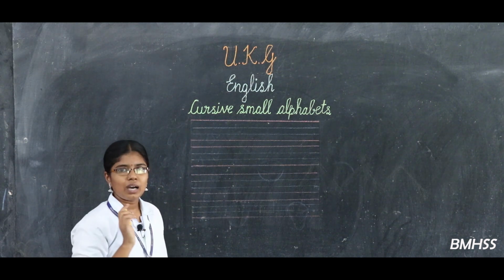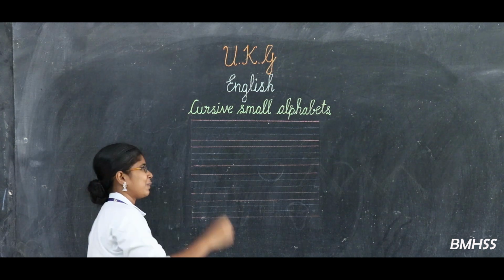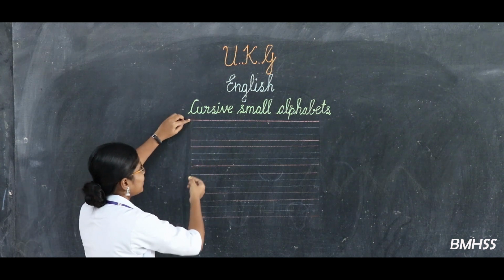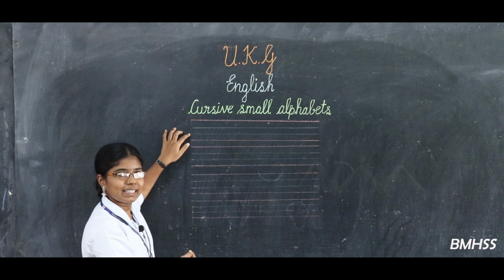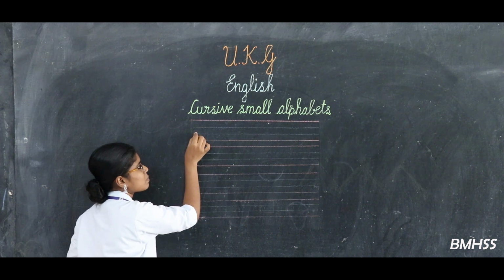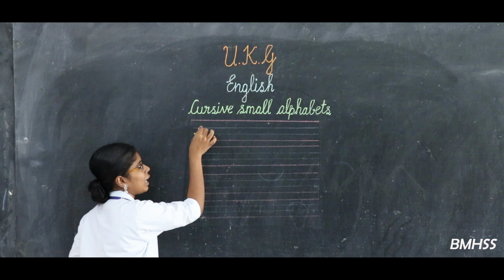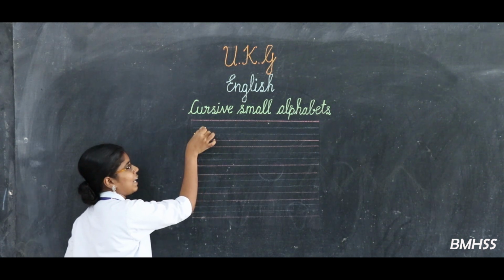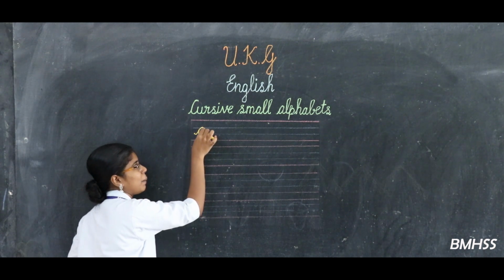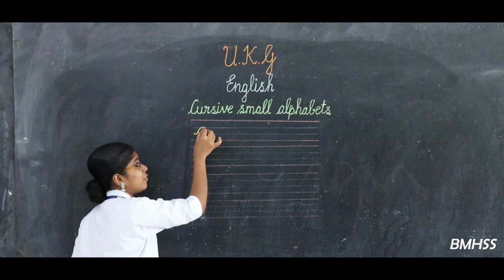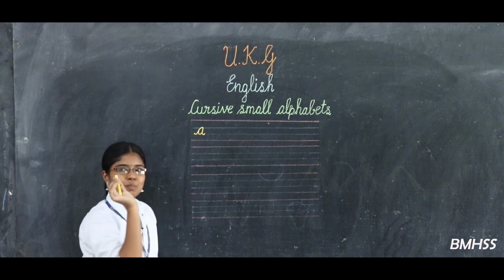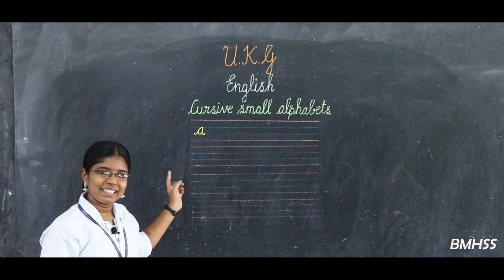Now, how can you write A? Look at the board. Keep your pencil on the third line. Count first, second and then third line. Start from the small bend. Go up and touch the top blue line. Again come down, make a bend. Go up and touch the top blue line. Without lifting your pencil, come down and finish with the small bend. It is the letter Yay.